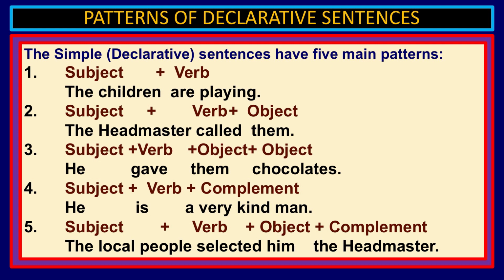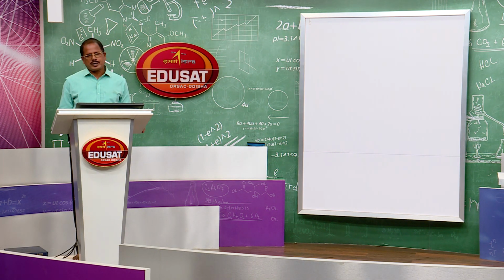So, you know there are 4 types of sentences, and this is the declarative sentence, and this is the pattern, or there are 5 patterns in English. Whatever the sentence may be, that must be in one of these patterns. You can find one of these patterns in any sentence in the English language, right.